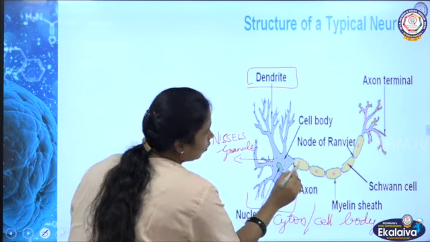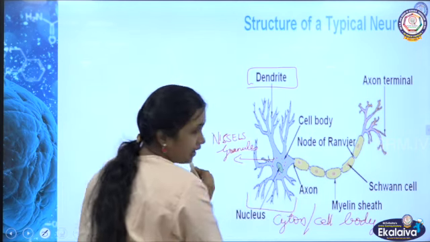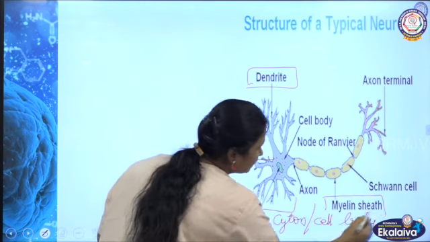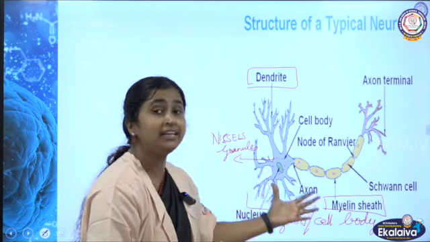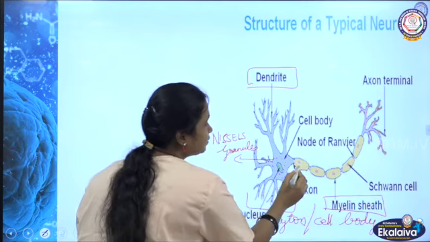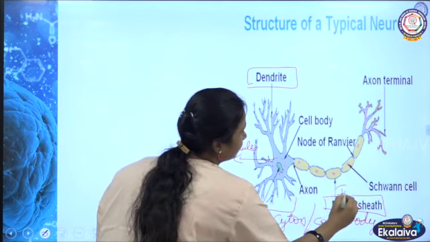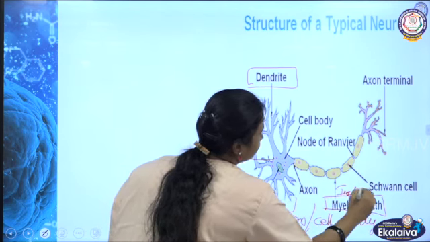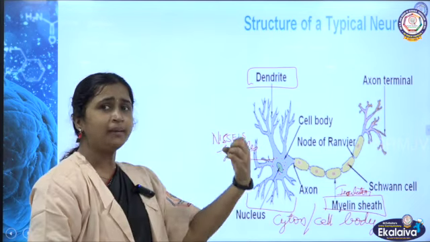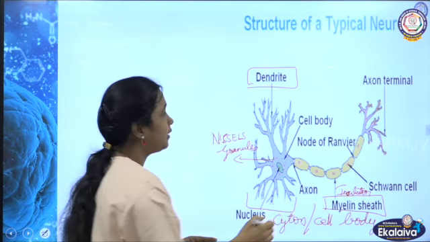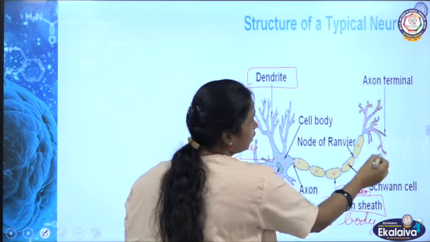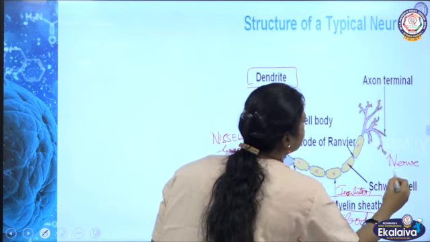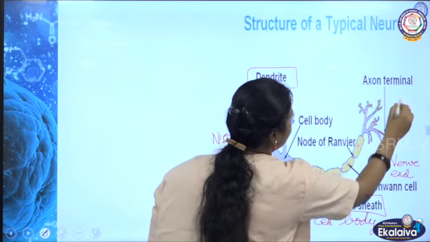And the long process that you call the axon is covered by a sheath, and that sheath you call the myelin sheath, or you call it a myelinated neuron. And this is acting as an insulator. It will not allow the impulse, it's acting like an insulator. And it ends in an axon terminal or nerve ending, otherwise you call it the nerve ending or the knob.